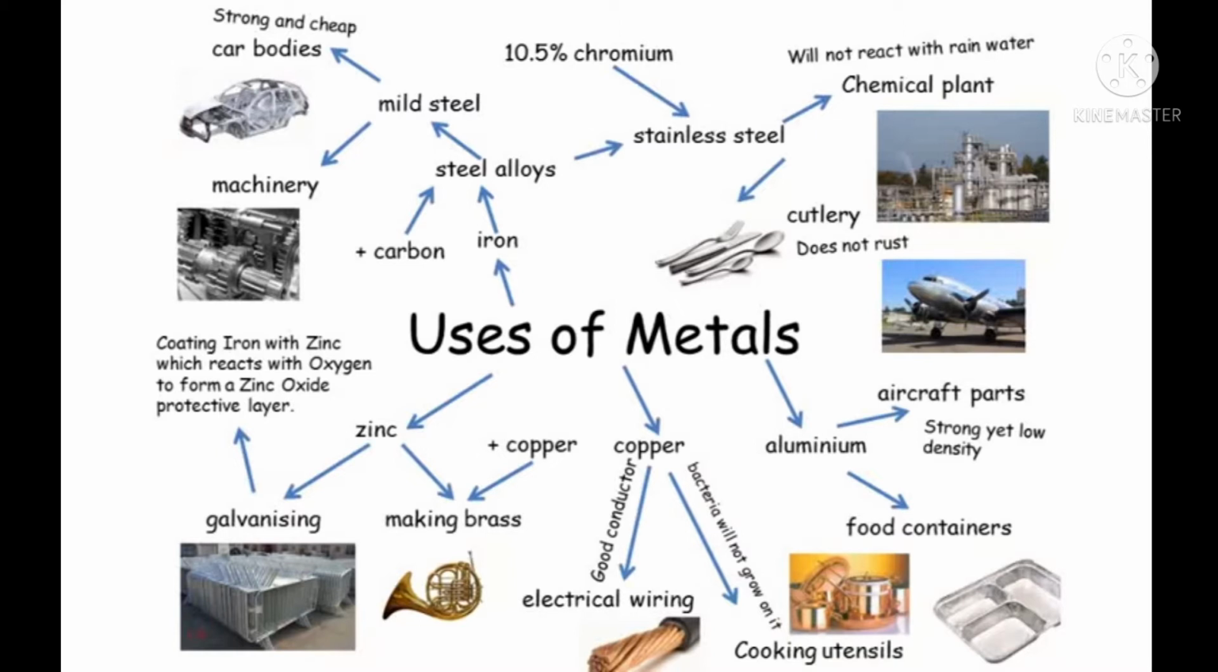Copper is a good conductor of electricity, so it is used to make electric wiring. Copper is also used to make cooking utensils as bacteria will not grow on it. Aluminium is used for making aircraft parts because it is strong yet has low density. Aluminium is also used for making food containers.